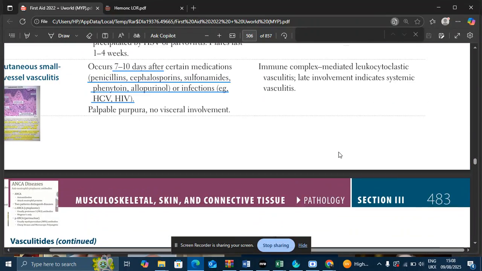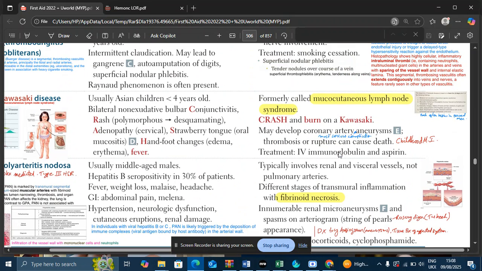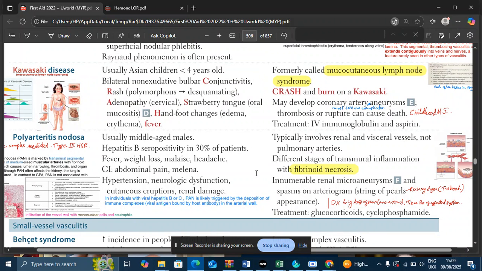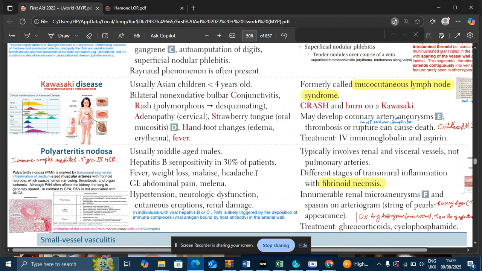How do we treat this polyarteritis nodosa? We treat polyarteritis nodosa with glucocorticoids and cyclophosphamide. Cyclophosphamide is also used for a lot of cancers. This drug is used in cancers and also in vasculitis.